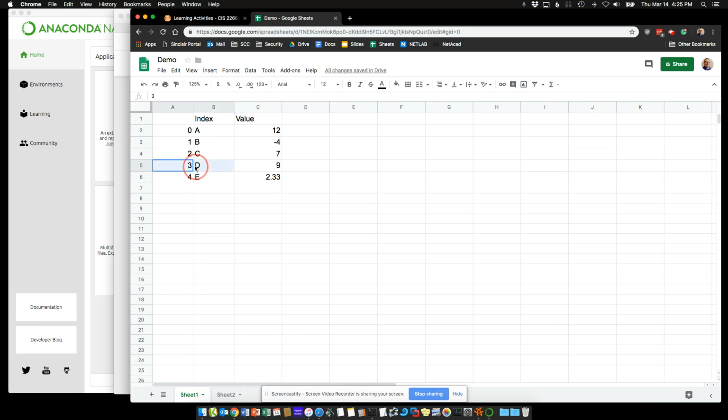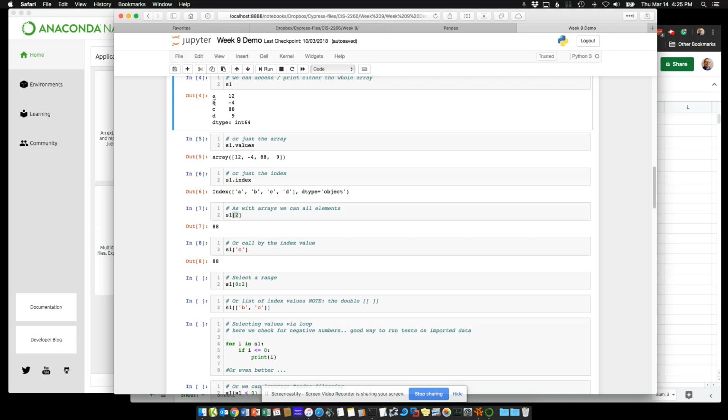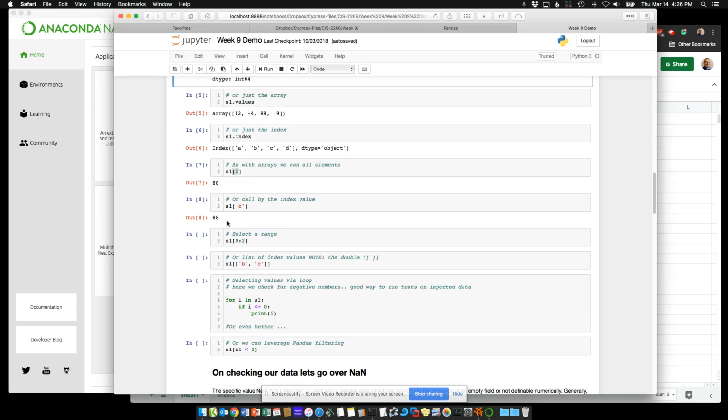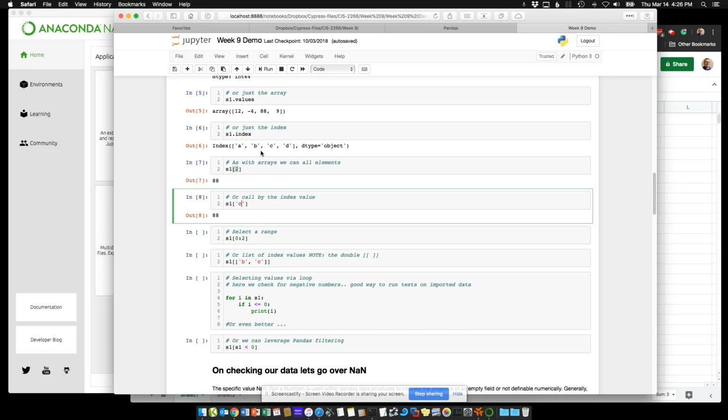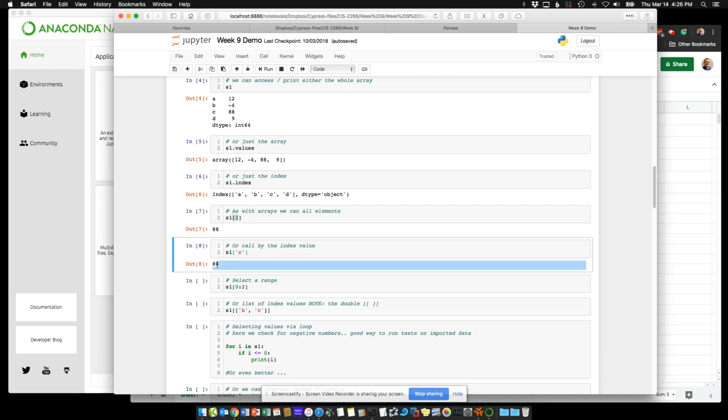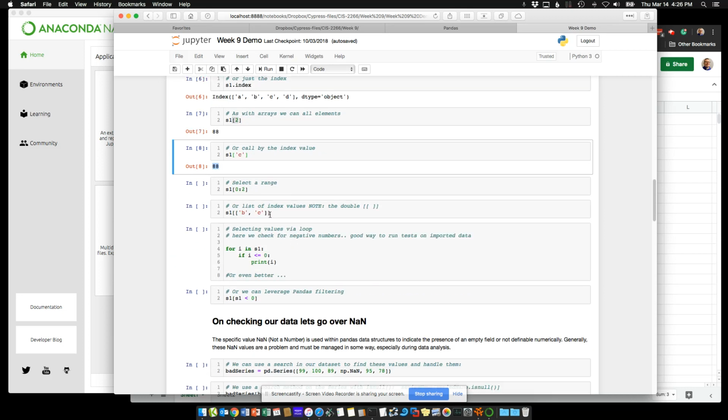So we called element number 3. Again, 0, 1, 2. So we called element number 2, and we have 88. Or we actually can call by what we gave it the index of C. In this case, we said C for 88. And we return back the element of 88. Now we can also select a range from 0 to 2.